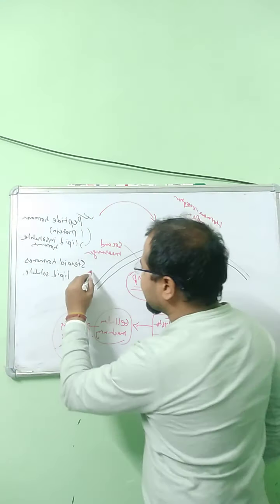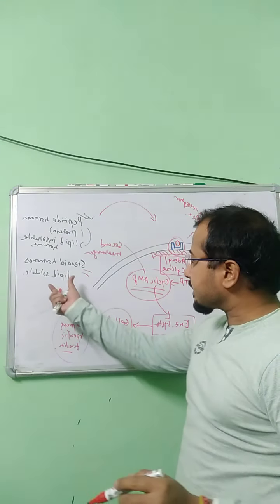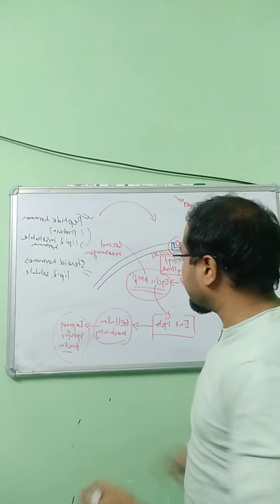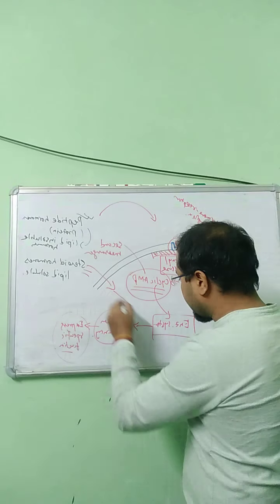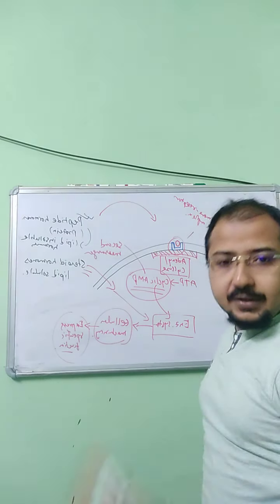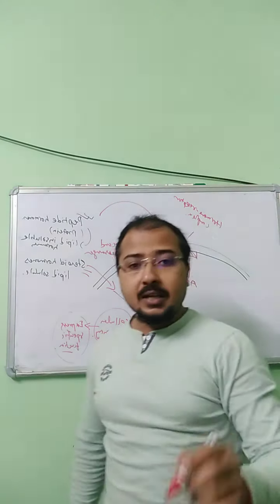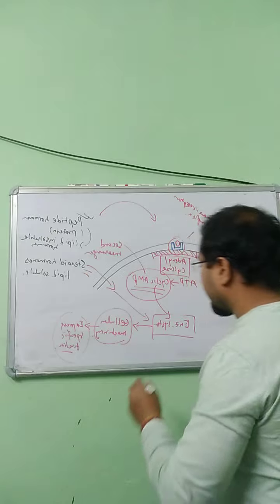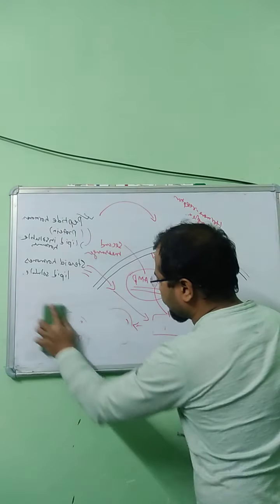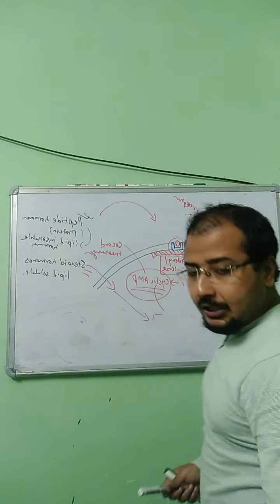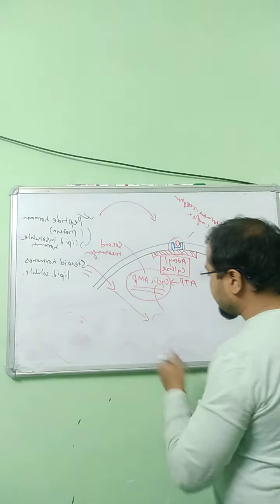Understood? Now these steroid hormones are lipid soluble hormones. In this case there is no problem to enter the membrane, so these steroid hormones easily enter inside the cell and directly go to the target tissue. They directly bind with the intracellular receptor.